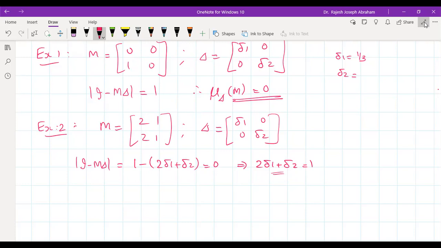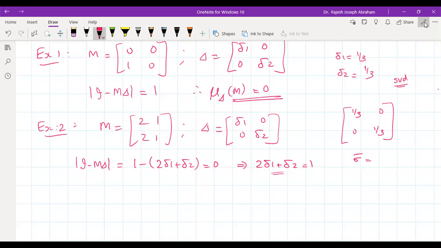1 by 3. So you see, the perturbation block now is 1 by 3, 0, 0, 1 by 3. Do you know the maximum singular value of this, or the minimum value of sigma bar? In MATLAB, there's a command SVD.